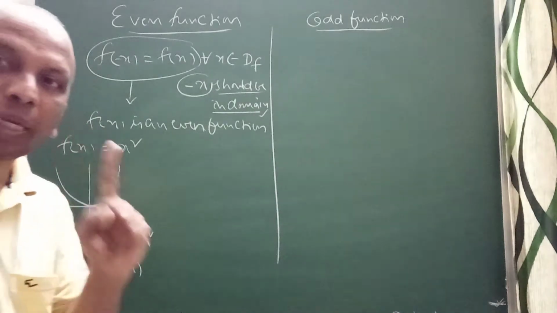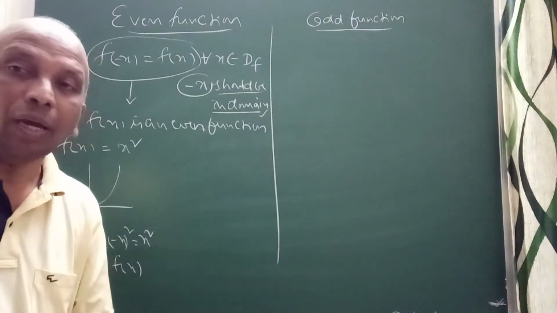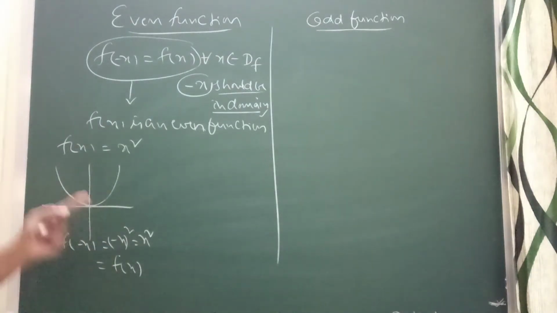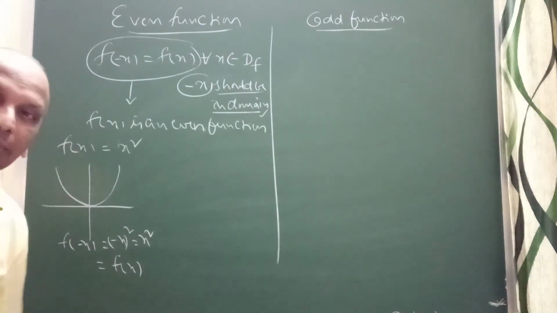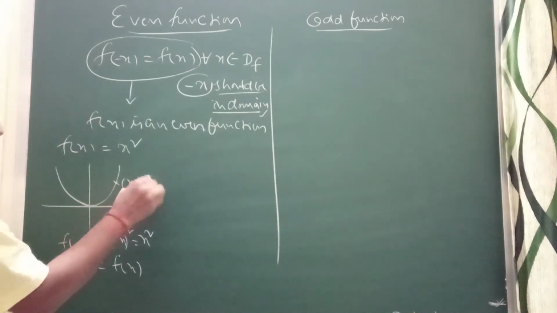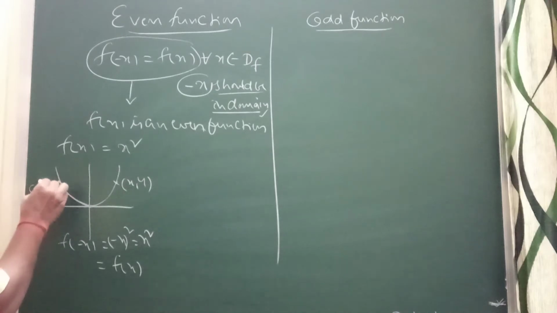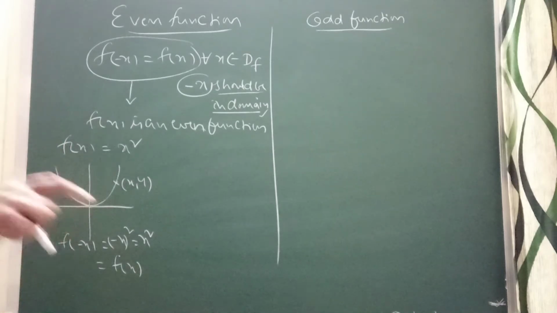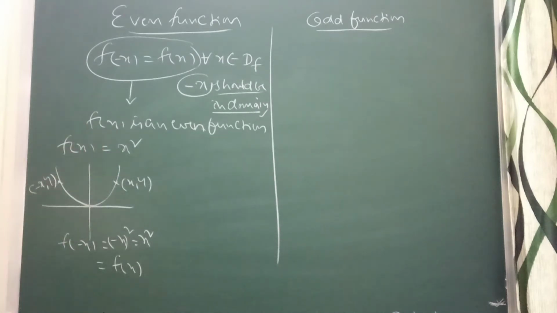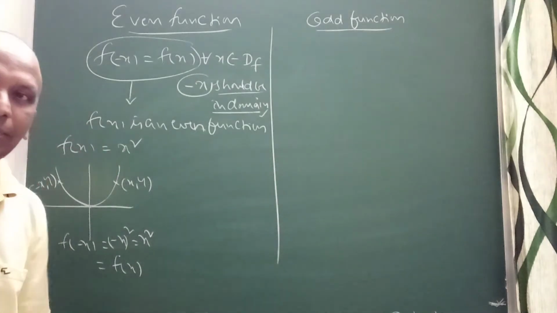But always remember, even function is symmetric about the y-axis. What it means? Suppose we take a point x comma y here, definitely the point minus x comma y should be there on that curve. Remember, even function is always symmetric about the y-axis.